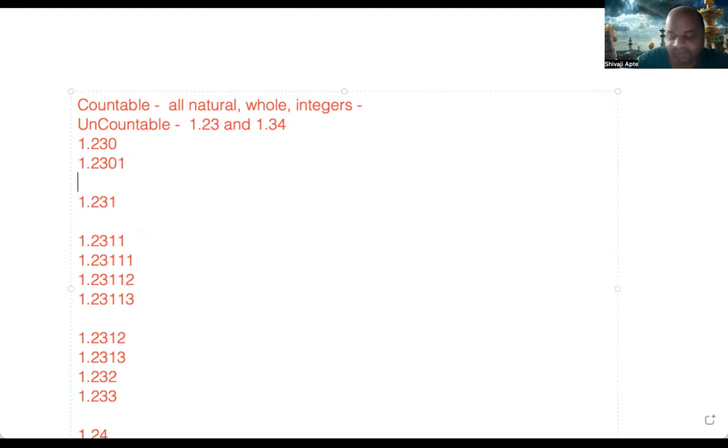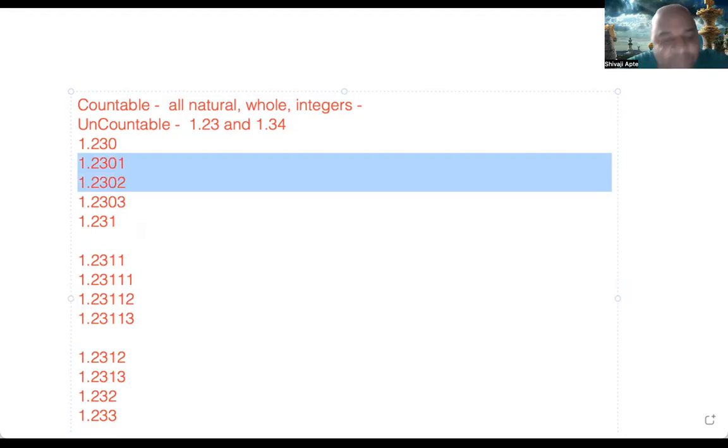1.2301, 1.2302, 1.2303, like this. And between these two, again, if you consider, there are again infinite number of, right? Between 1.2301 and 1.2302 also there are infinite number of other decimals. So this goes on and on, right? So this is a completely different kind of infinity.